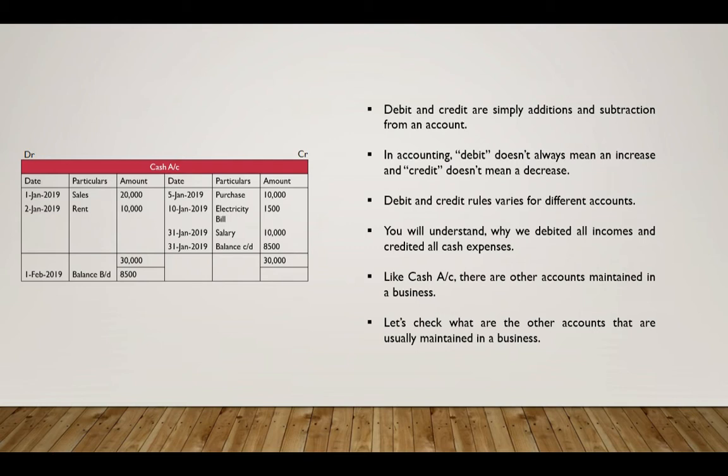Debits and credits are simply additions or subtraction from an account, and debit doesn't always mean an increase and credit doesn't always mean a decrease. So there are rules as to what accounts increases with a debit and decreases with a credit, and there are rules as to what accounts decreases with a debit and increases with a credit. And you will understand why we debited all incomes and credited all cash expenses, because there are some rules which I am going to explain.